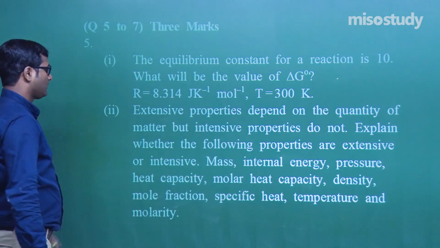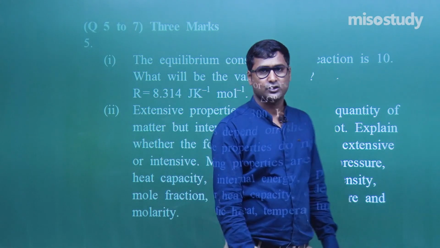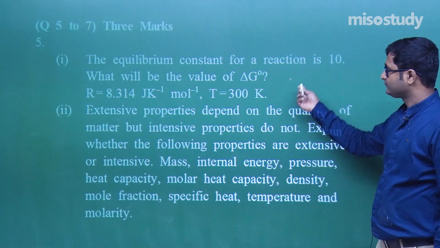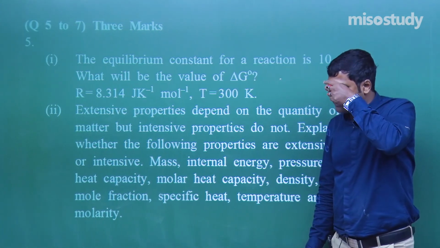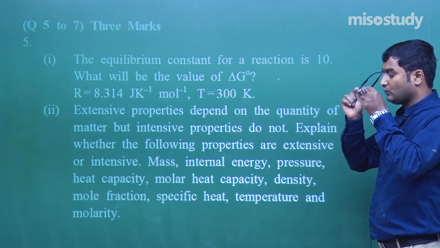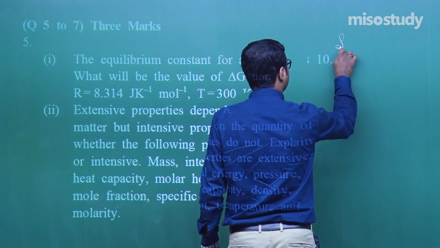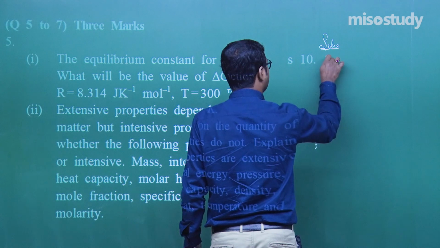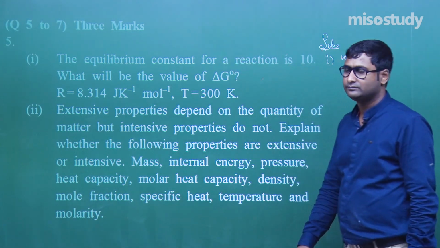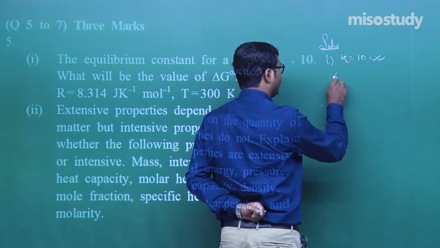Now the next question, look at it again, there are two parts of the question. First of all, I am giving you a few seconds to read the question. The equilibrium constant for a reaction is 10. What does it mean? It is the solution number 1. Equilibrium constant, that is the value of K is given, K is 10. What will be the value of delta G? Okay, standard Gibbs free energy.